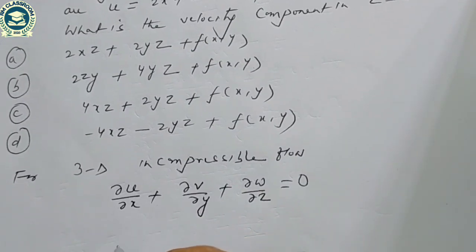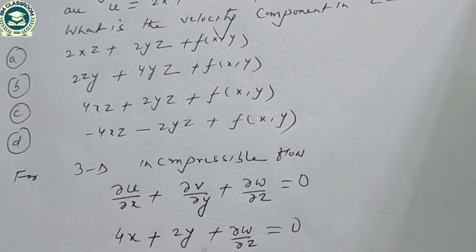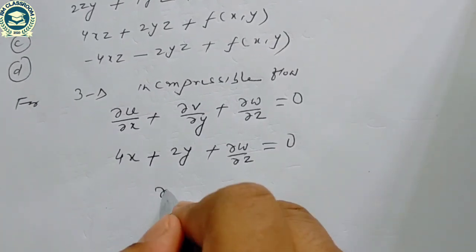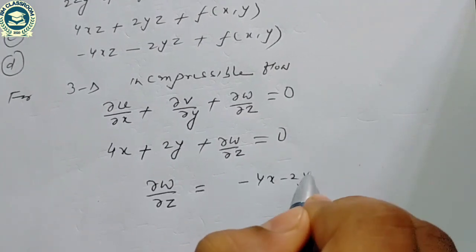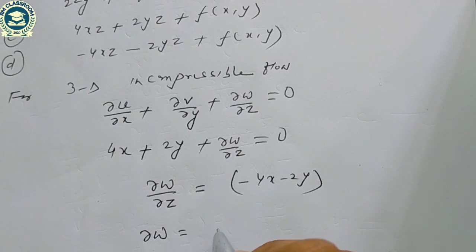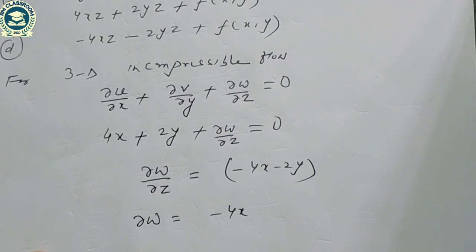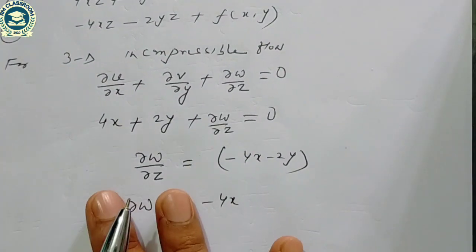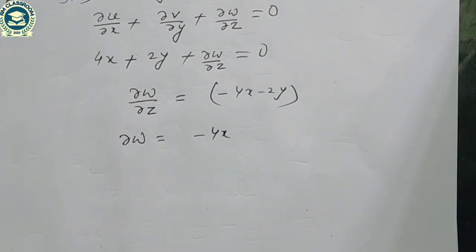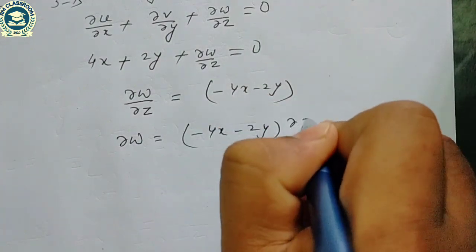So del u by del x is 4x, plus del v by del y is twice y, plus del w by del z is equal to 0. Or we can write del w by del z is equal to minus 4x minus twice y, or del w is equal to minus 4x minus twice y into del z.